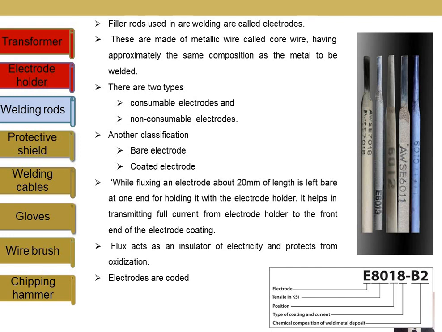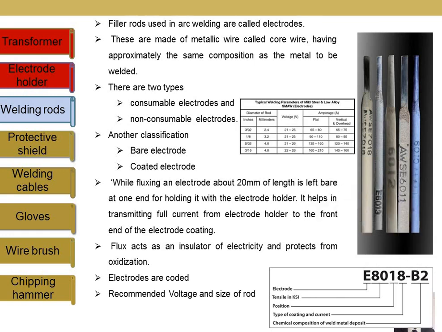Electrodes are coded like E8018P2, and each part will represent something. First, E talks about the electrode, then it talks about the tensile strength, position, type of the coating, and chemical composition. You should know how these welding rods are coded, because that will give you the complete details about what type of electrode it is. There is a small table I am showing here, which shows typical welding parameters for mild steel. The diameter of the rod will decide the voltage and the current.